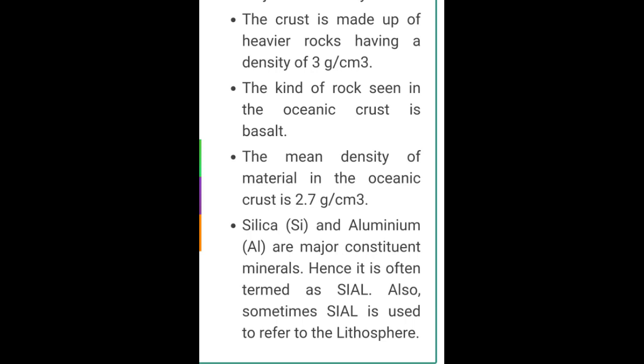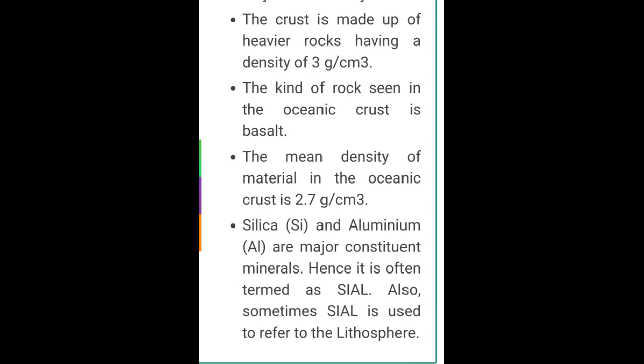The kind of rock seen in the oceanic crust is basalt. The mean density of material in the oceanic crust is 2.7 grams per centimeter cube. Silica and aluminium are the major constituent minerals. Hence, it is termed as SiAl.